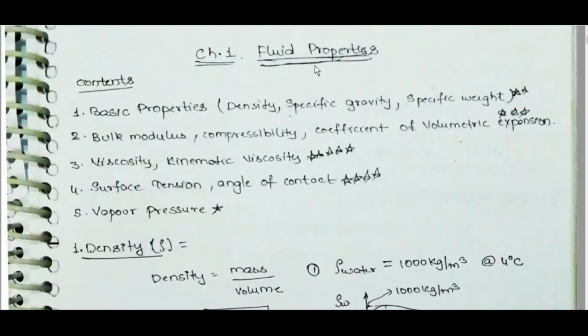Chapter 1: Fluid Properties. Contents: basic properties, density, specific gravity, specific weight, bulk modulus, compressibility, coefficient of volumetric expansion, viscosity, kinematic viscosity, surface tension, angle of contact, vapor pressure.